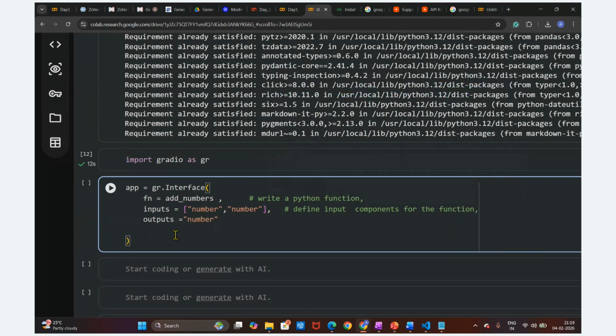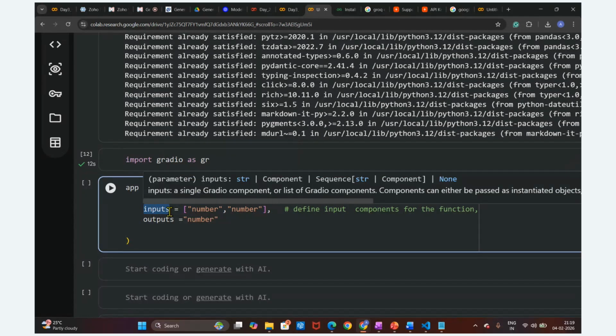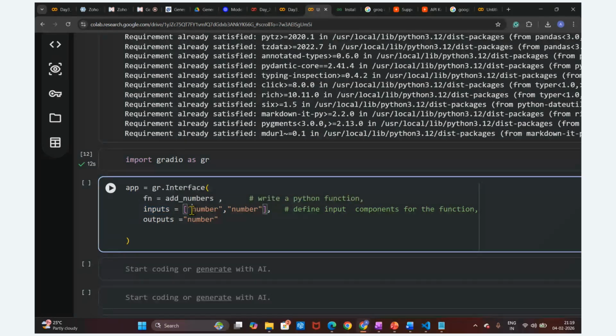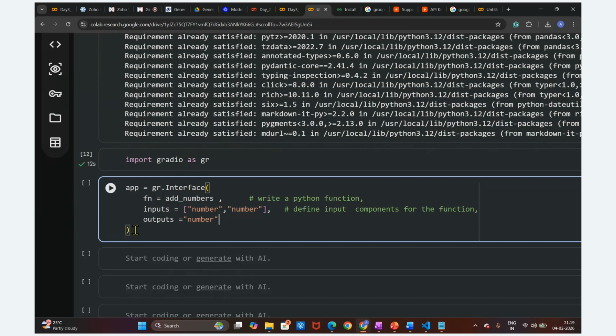In gradio.Interface, we have to provide three components. The first component is the function, add_numbers, which we have already written. Now we provide the input. What are the inputs to this function? Two numbers, x and y. What output are we expecting? The addition of these, which is also a number. So the application is created.